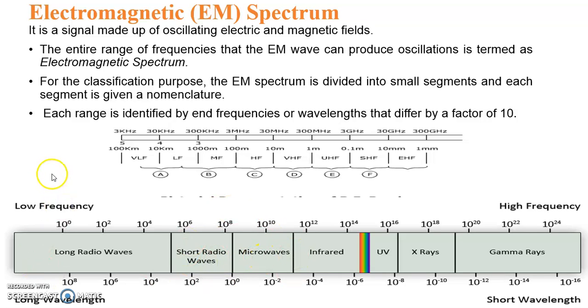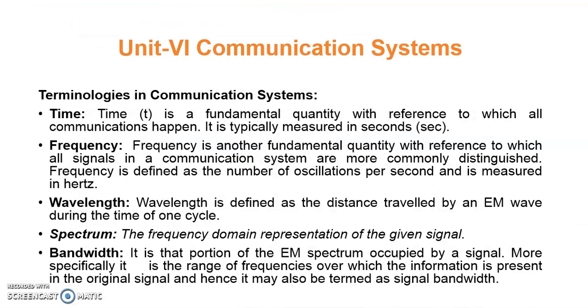This is the conclusion of today's video session, and that covers from 3 kilohertz up to 300 gigahertz. In that, 3 gigahertz up to 300 gigahertz is used for microwaves, and lower than 3 gigahertz is used for radio frequency wave communication.